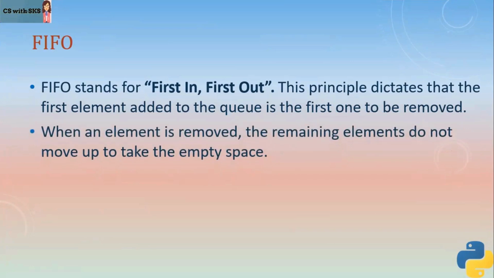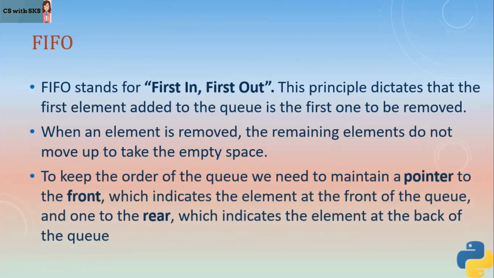From an exam point of view, when an element is removed, the remaining elements do not move up to take the empty space. That doesn't happen. So you need to remember this from an exam perspective. We maintain a front pointer and we maintain a rear pointer. So we update these pointers whenever an item is added or whenever an item is removed.